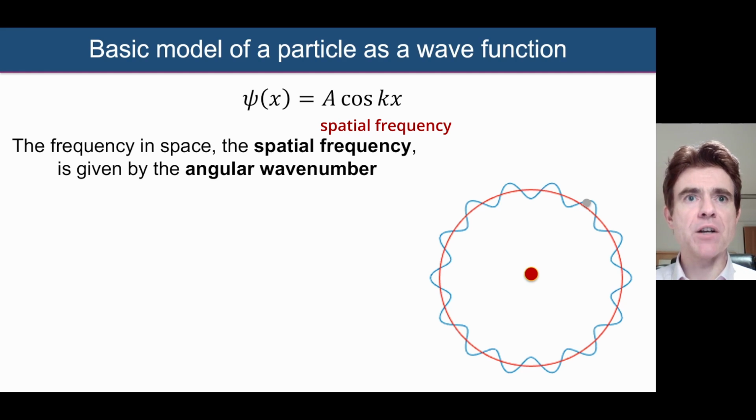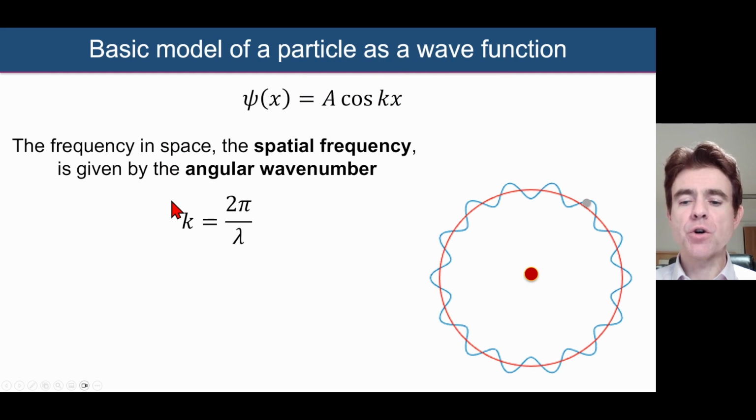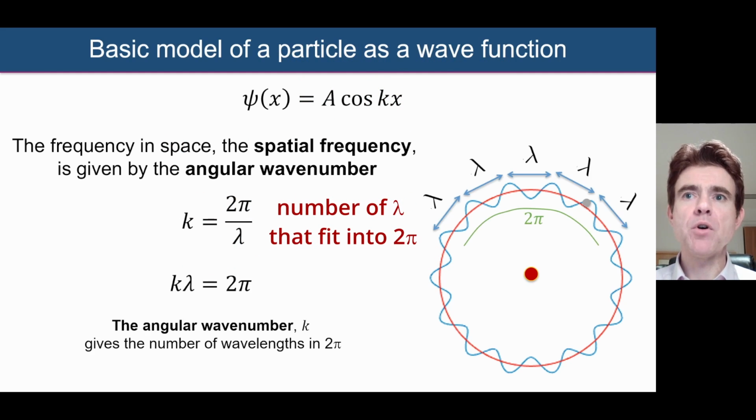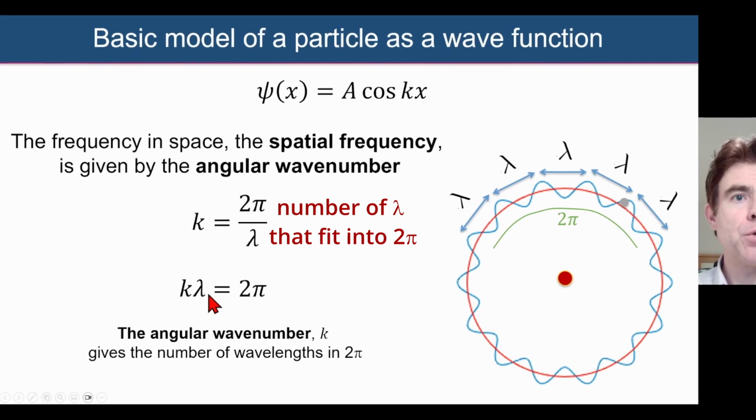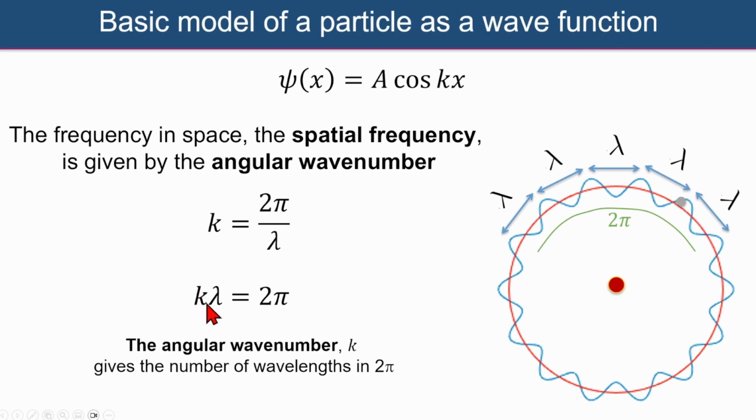So I'll quickly unpack that now and say that the angular wave number, or the spatial frequency k, corresponds to the number of wavelengths within some interval of distance 2 pi. So therefore, if we say that we have k wavelengths per interval 2 pi, that means of course that k times the wavelength will give us 2 pi. This diagram here will help you to understand that.